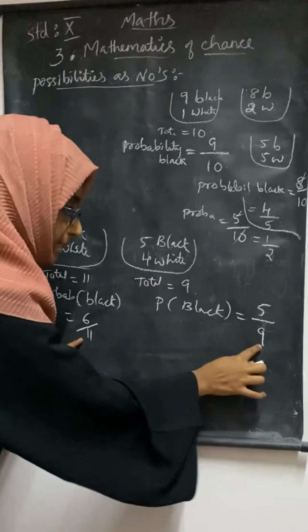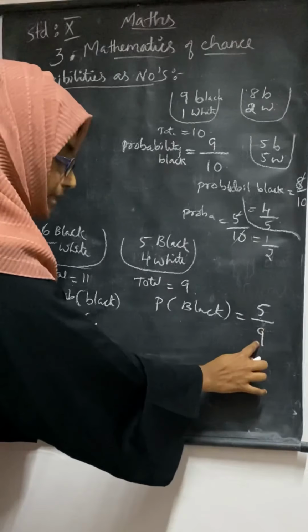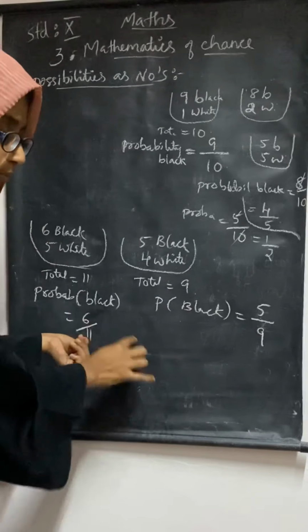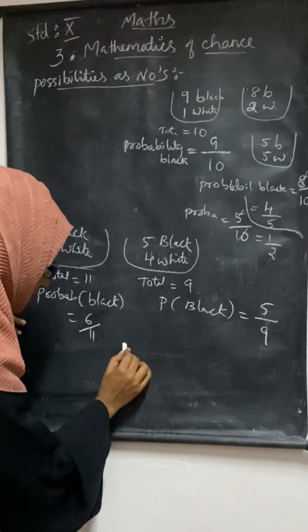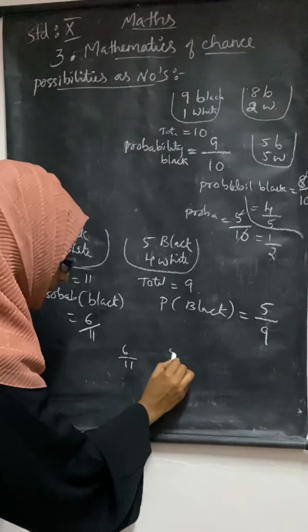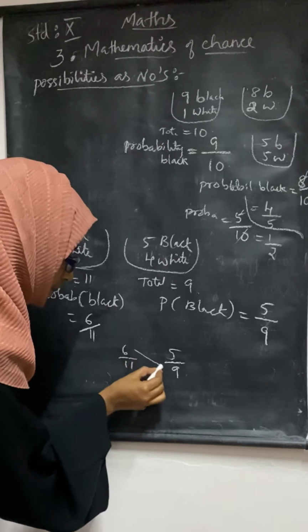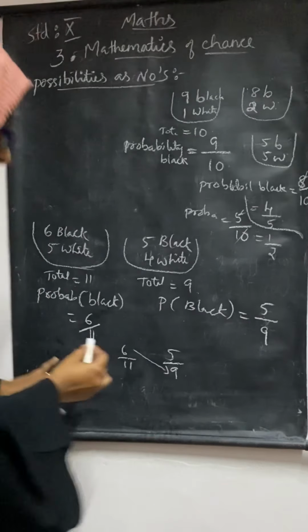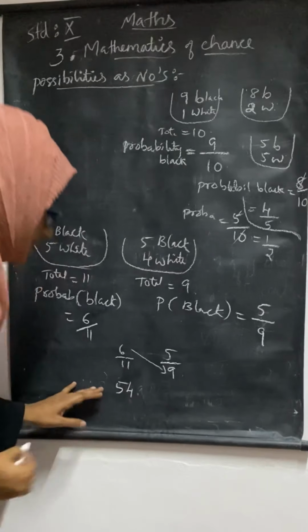If the denominators are the same, easily you can know. If 11 and here 11 is there, then 6 is the more probability. But here the denominator is different. So in that case, you keep 6 by 11 like this, and 5 by 9 like this. Just cross multiply: 6 into 9, you have to multiply. That number you write here, 54. 6 9s are 54.